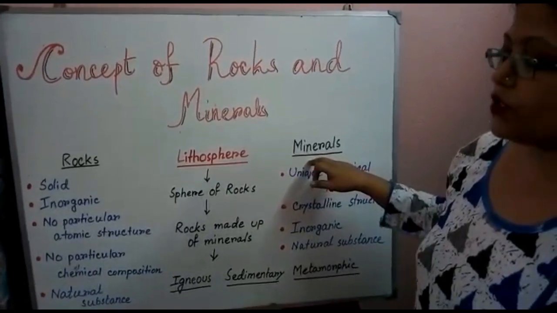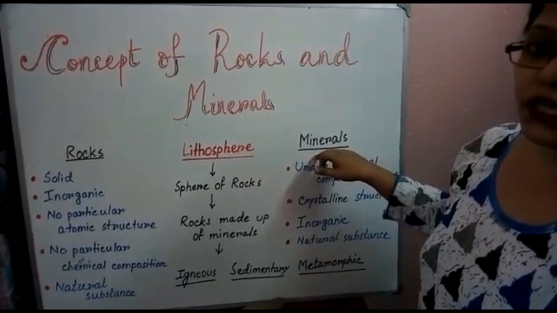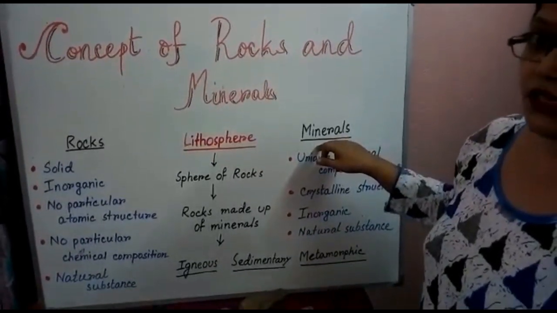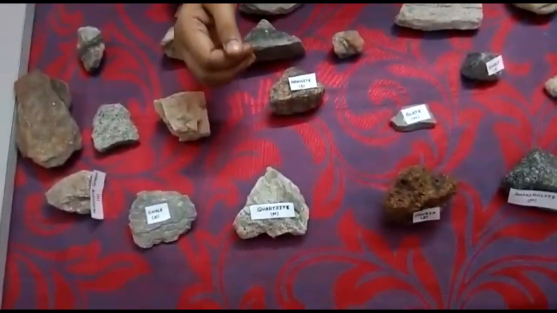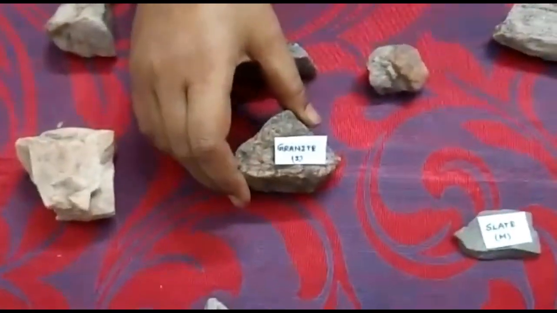So today I am going to show you some rocks, and I hope the concept will be clear, that is how rocks are made up of minerals. Let's see. I have a collection of rocks and I am going to show you. First, we have learned the igneous type of rocks.